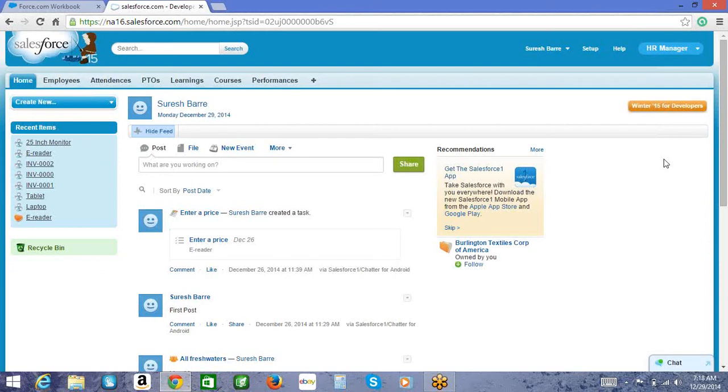So object means the database table, right? But now what is important for us is to make sure that the people get to see these objects the way they want. Got my point? So they should be able to see the object the way they want to see that object.